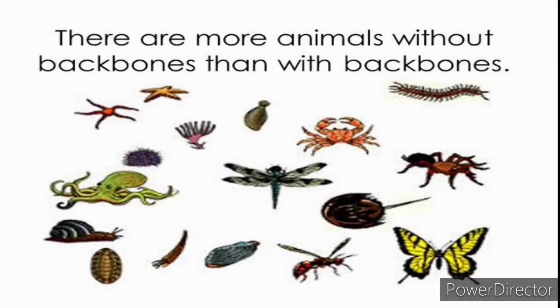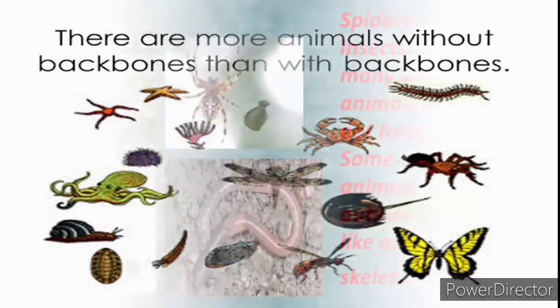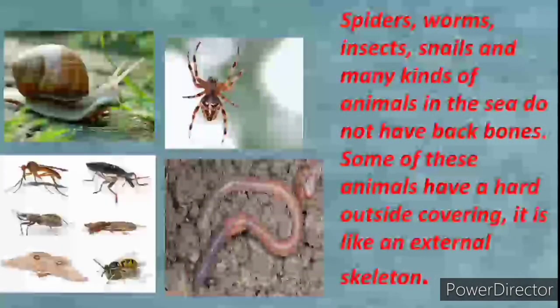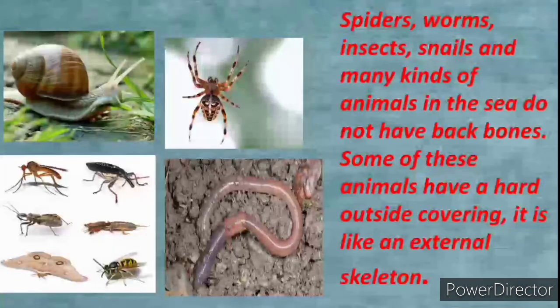But in the world today, there are more animals without backbones than animals with backbones. So most animals in the world today do not have backbones. So we'll be looking at some examples of animals that do not have backbone. We have our spiders, our worms, our insects. There are different kinds of insects, those with antenna and wings. We're talking about our cockroach, our ants,